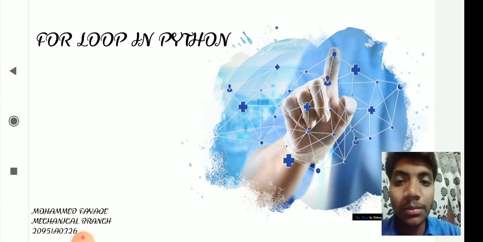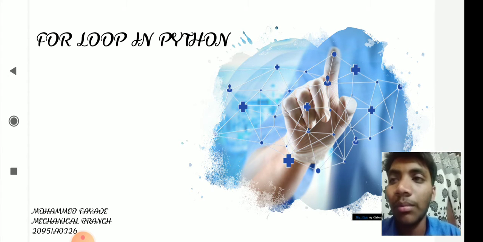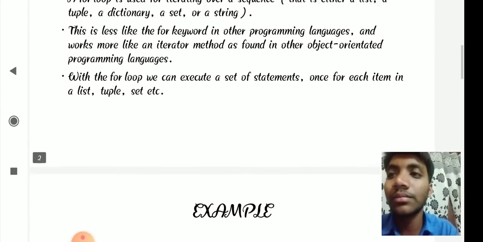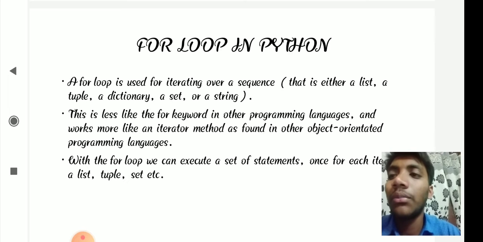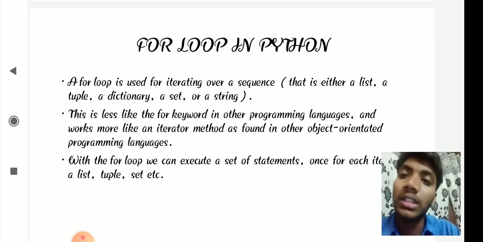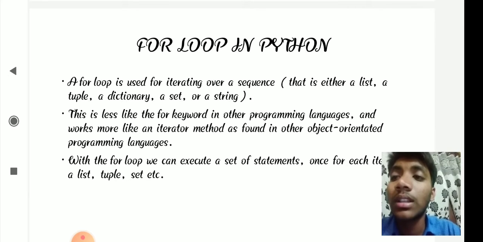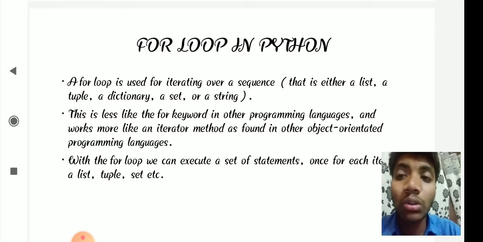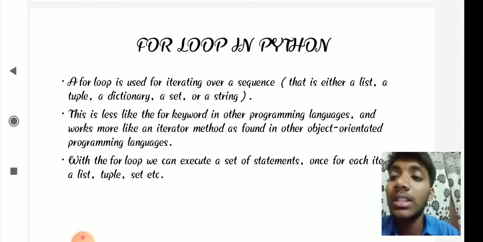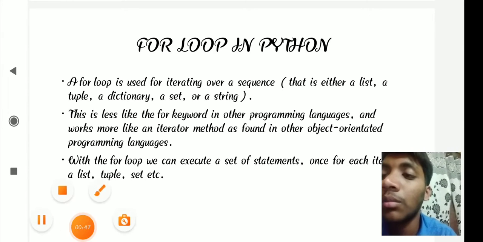My topic for the concept video on Python programming is for loops. For loops in Python. A for loop is used for iterating over a sequence. A sequence may be a list, a tuple, a dictionary, a set, or a string. This is less like the for keyword in other programming languages and works like an iterator method in other programming languages. With the for loop, we can execute a set of statements once for each item in a list, tuple, or set.